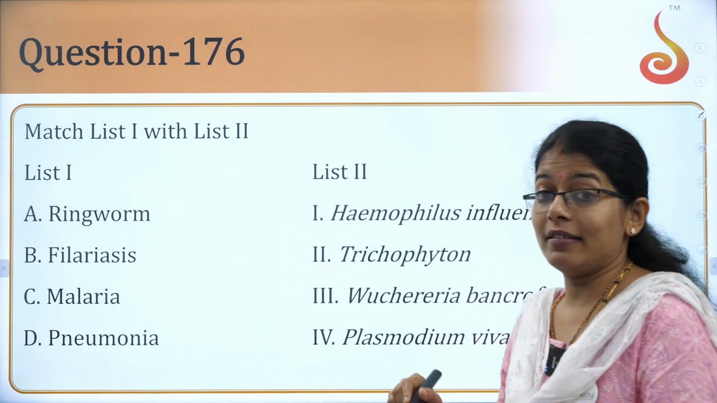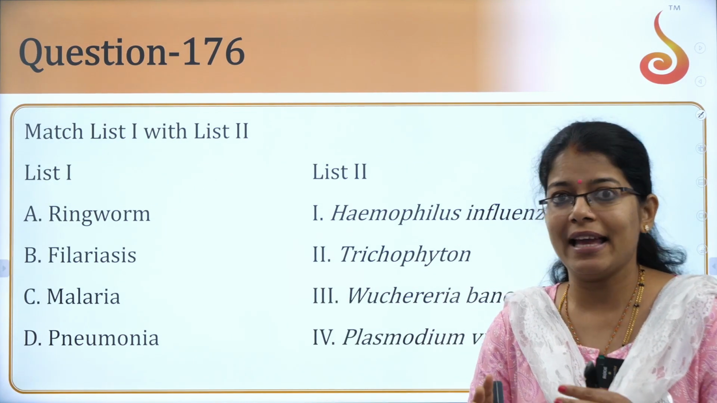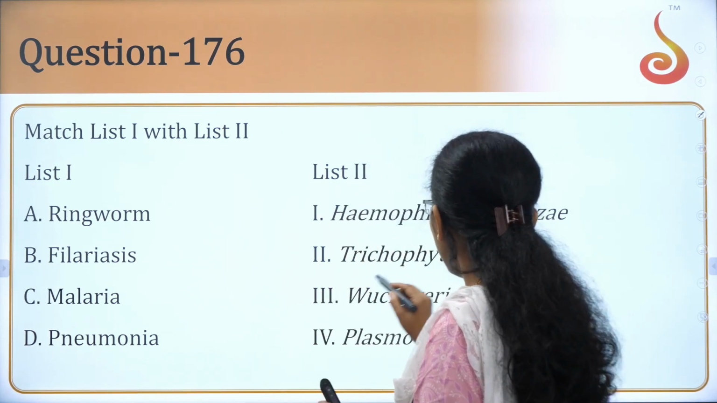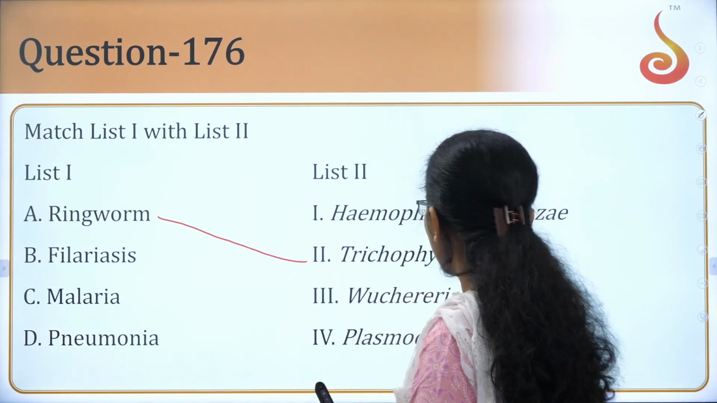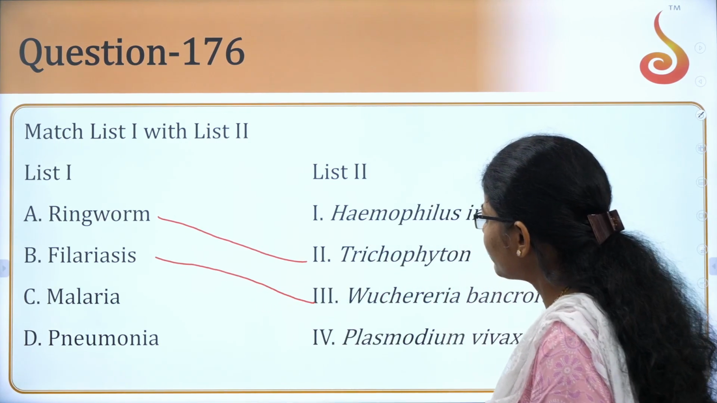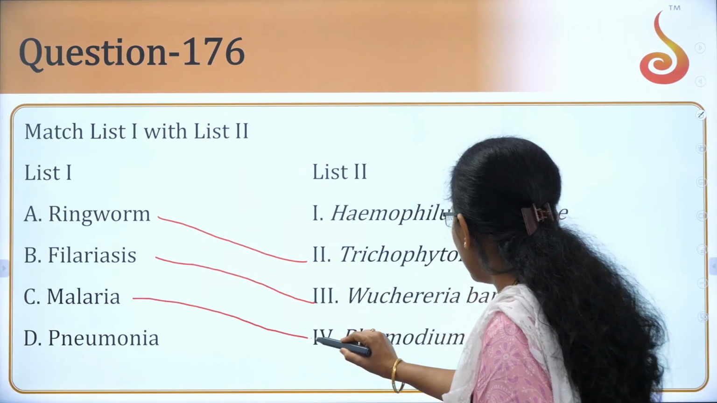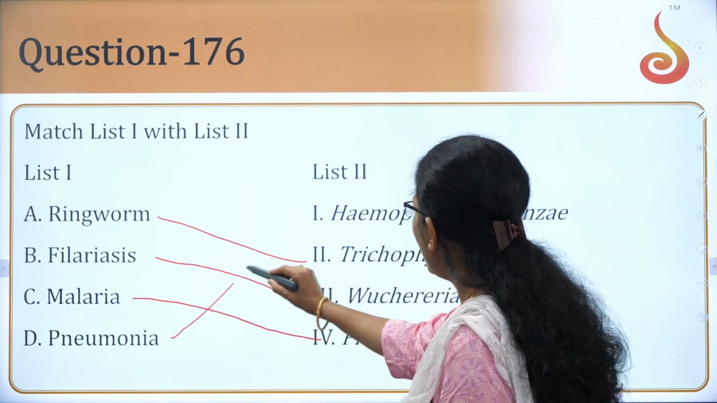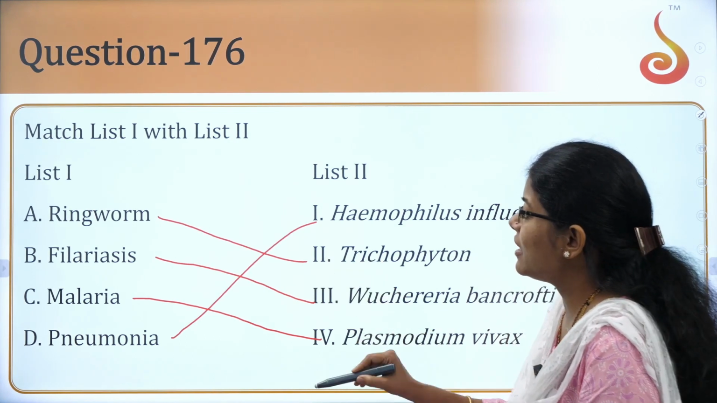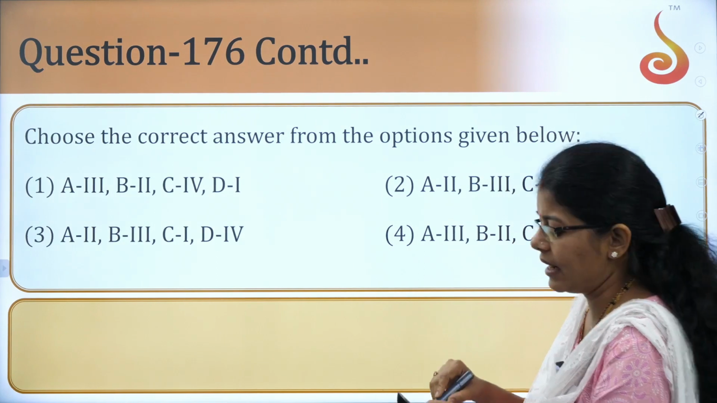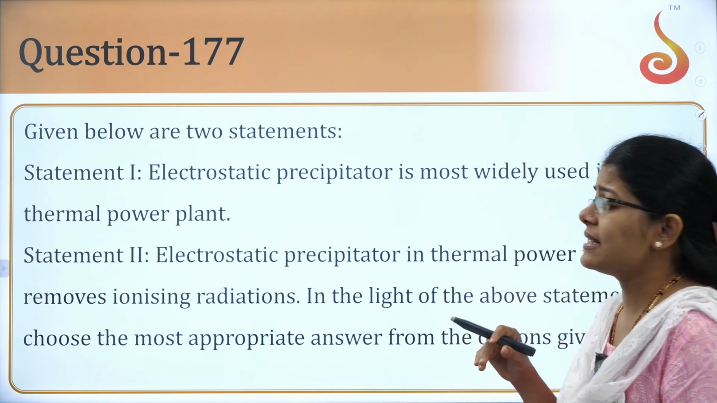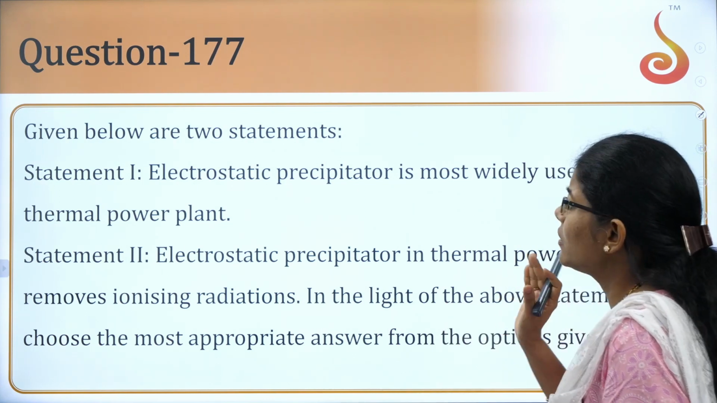Okay. Now this is again a very important chapter, human health and disease. Look at the organisms and the diseases which they cause. Ringworm, Trichophyton rubrum, Epidermophyton, right? Filariasis, Wuchereria bancrofti. Malaria, again very simple, Plasmodium vivax. And pneumonia by Streptococcus pneumoniae or Haemophilus influenzae. So this is a match here. Yes, accordingly you can find the option lying here. Okay, fine.